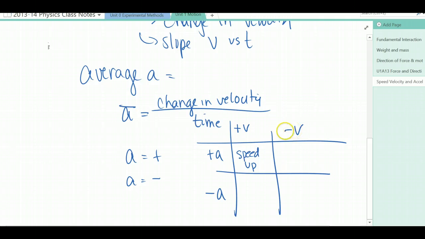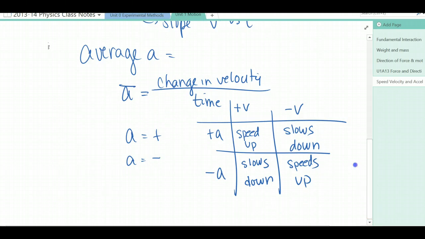However, if something's velocity is negative, it's moving in the negative direction, and its acceleration is positive, that acceleration works against its motion, and that object slows down. Again, if we look at the positive velocity, the negative acceleration, that object slows down because they're working against each other. And then negative velocity, negative acceleration would be speeds up because the acceleration works with the motion of the object.